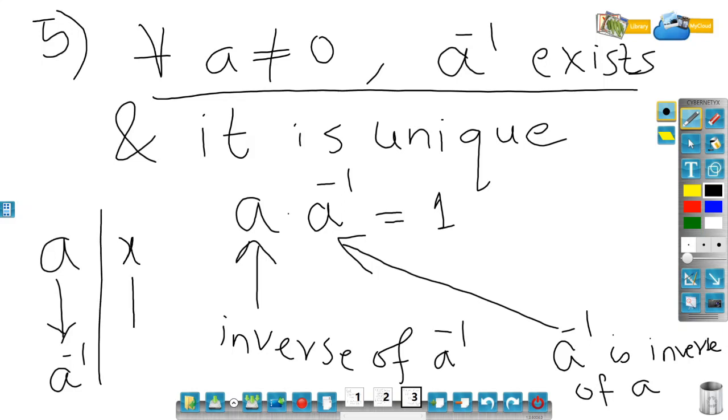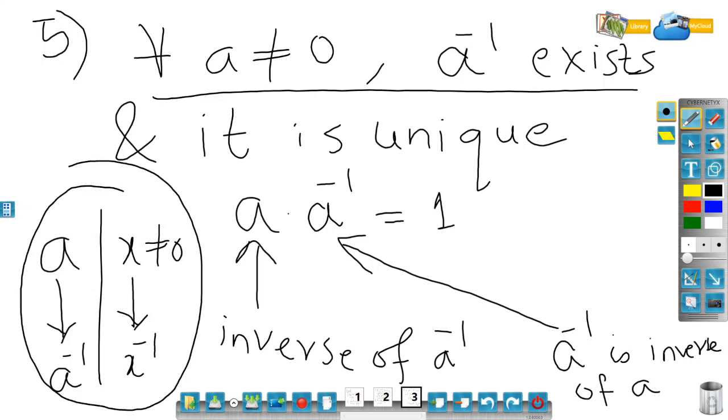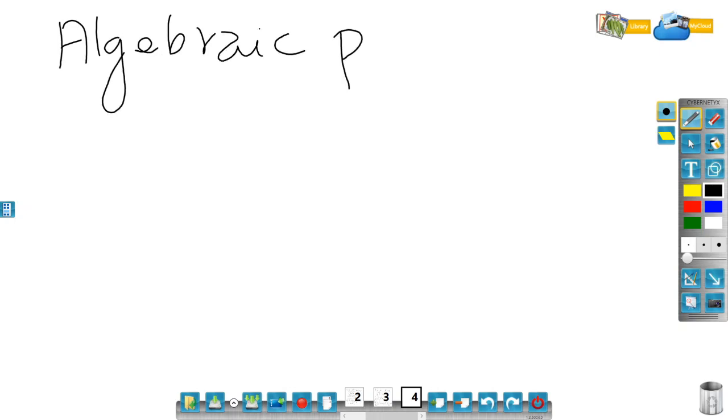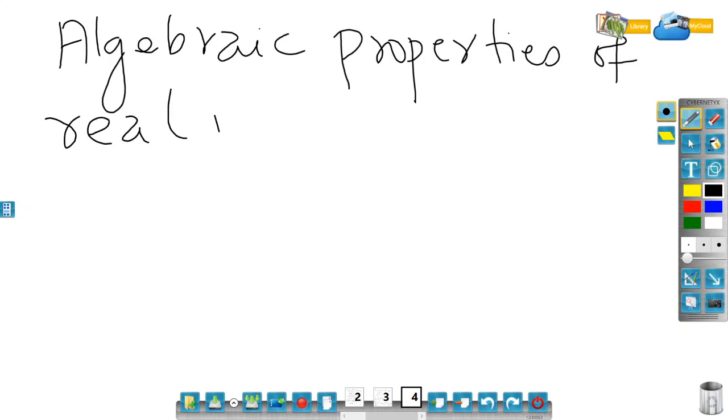If x is a number which is non-zero, then its inverse is denoted by x inverse, like this. There is a notation to represent the inverse. Let me go ahead. So the algebraic properties of real numbers.